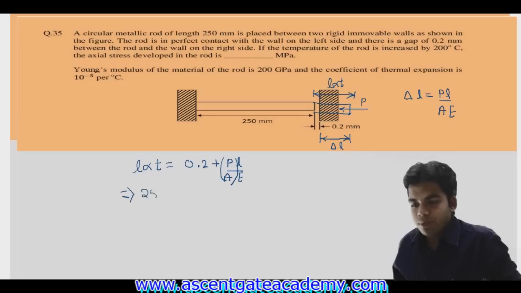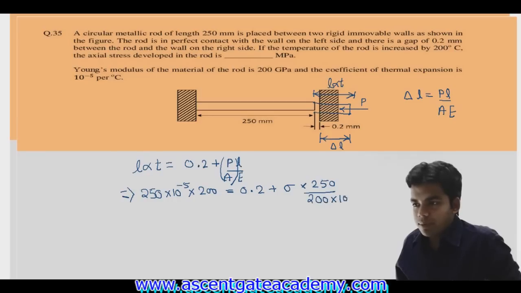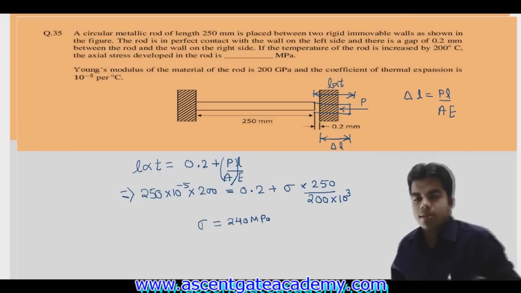This will be 250 into 10 to the power minus 5 into 200, where T is change in temperature. This will be equal to 0.2 plus sigma stress into 250 mm divided by E, which is 200 gigapascal or 200 into 10 to the power 3 megapascal. So from here you will get the value of stress. This will be equal to 240 megapascal. That's it. Answer. Simple question. Okay. Next question.